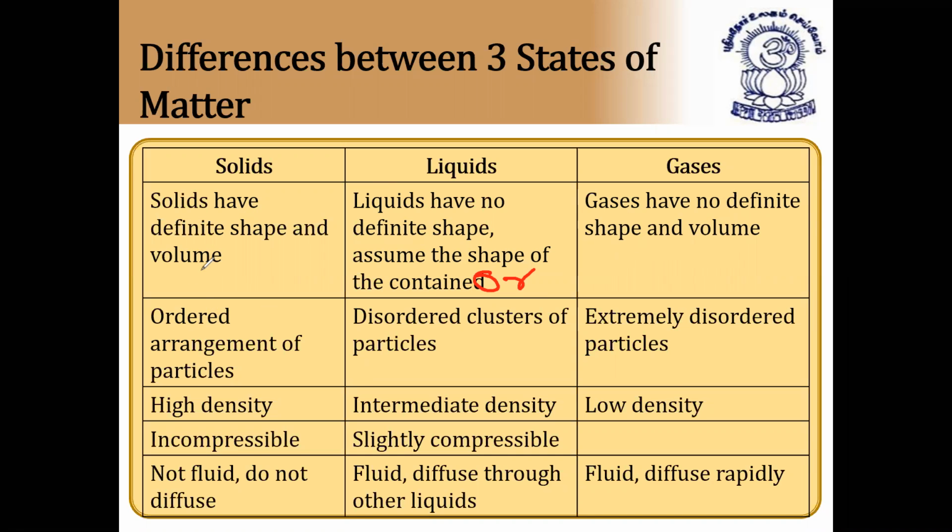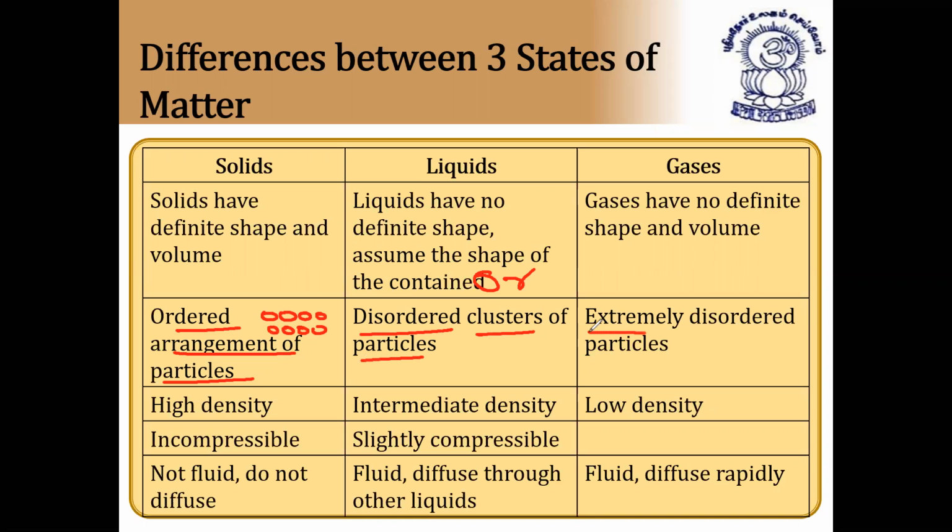Next, in solids, the particles are arranged in an ordered arrangement, all the molecules aligned in an order, very close to each other. In liquids, there are disordered clusters of particles.